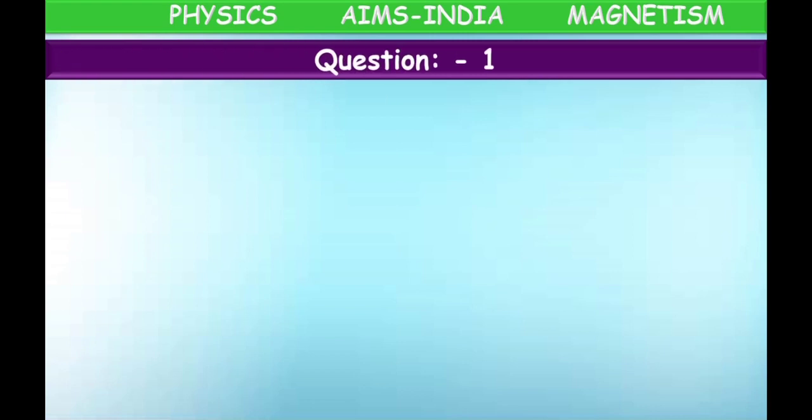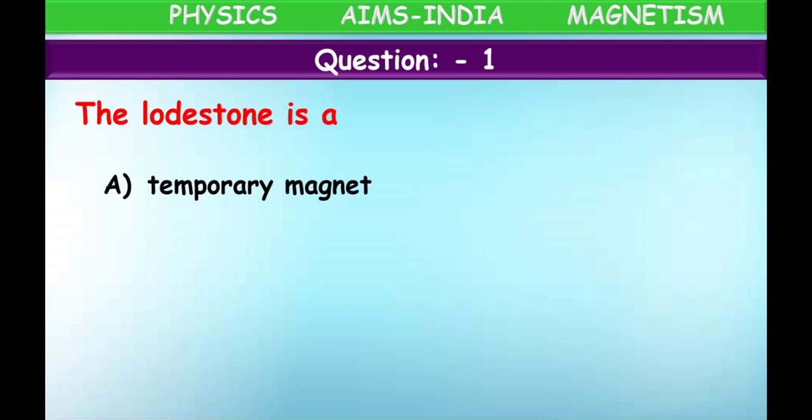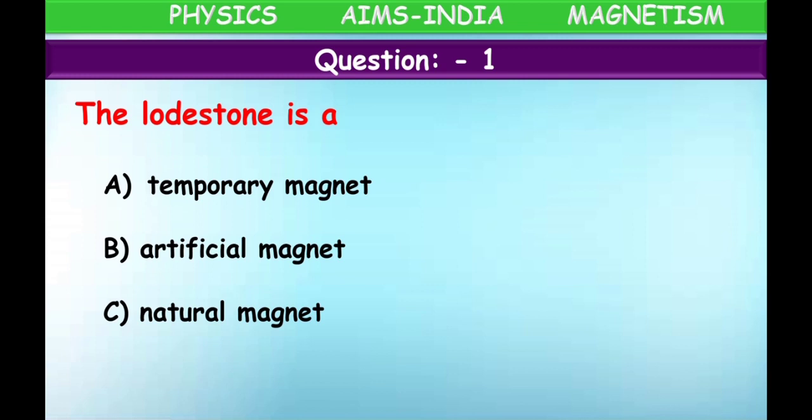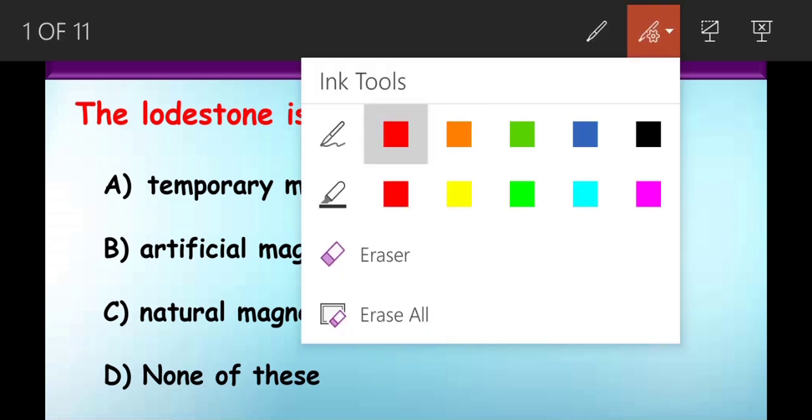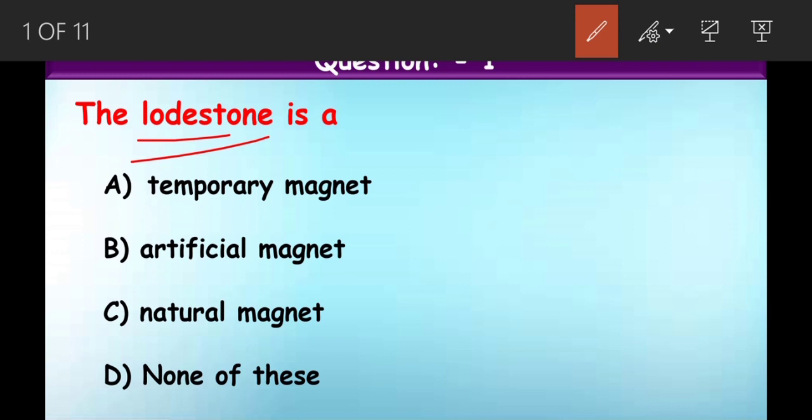Okay, children. Now let's discuss some questions regarding the concepts we have learned over the past 2.5 days. The question is: the lodestone is a, option A, temporary magnet, artificial magnet, natural magnet, none of these. What is the correct answer, children? Lodestone. What is the meaning of lodestone? Already we have told, leading stone, which will show the direction.